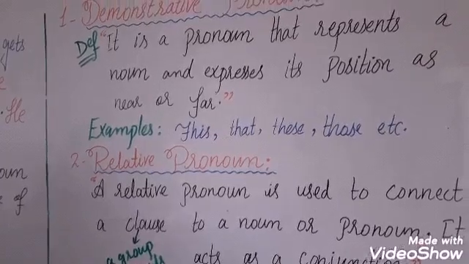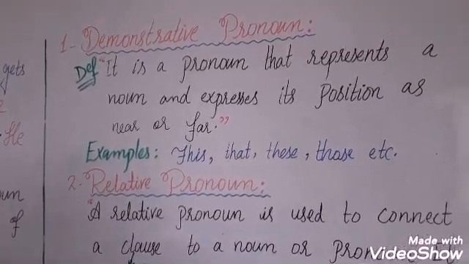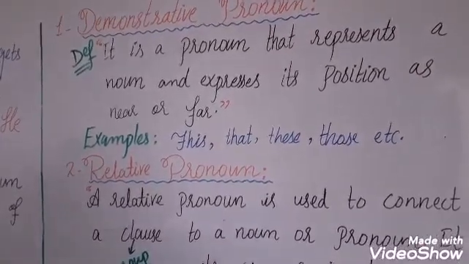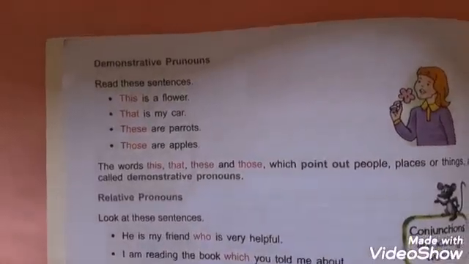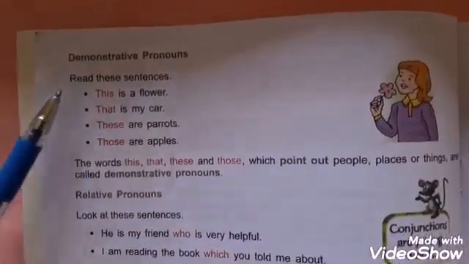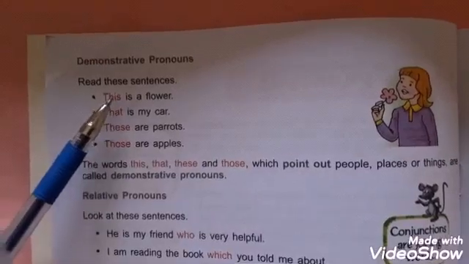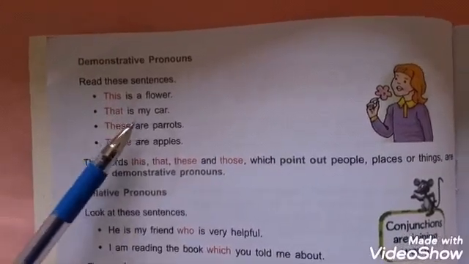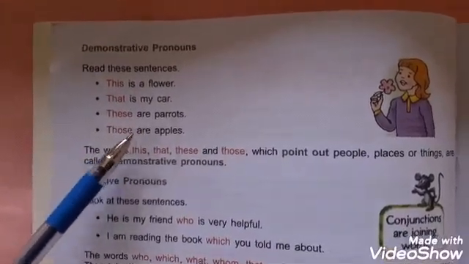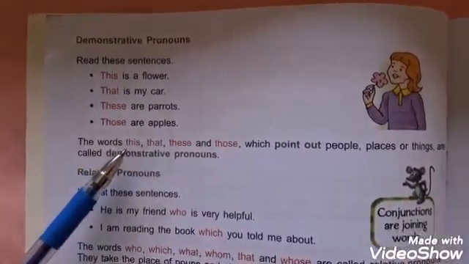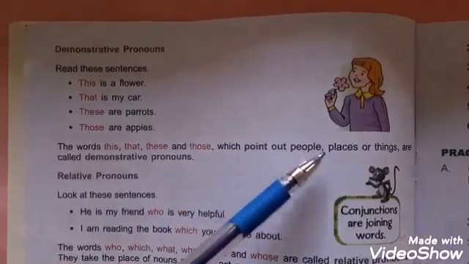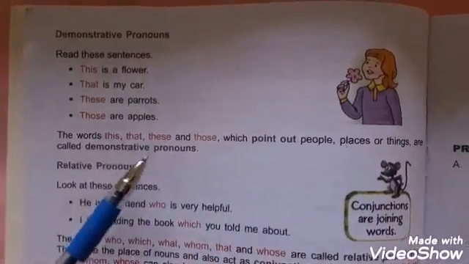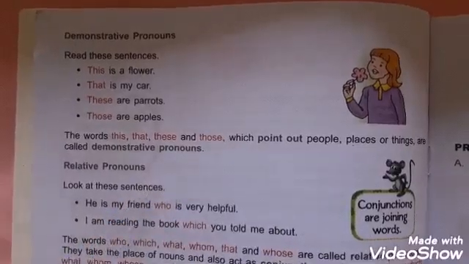Now we move towards our discussion about demonstrative pronoun in your book. Open your books at page number 8. Demonstrative pronoun. Read these sentences. This is a flower. That is my car. These are parrots. Those are apples. The words this, that, these and those, which point out people, places or things, are called demonstrative pronouns.